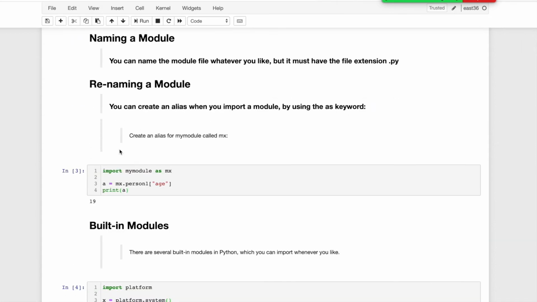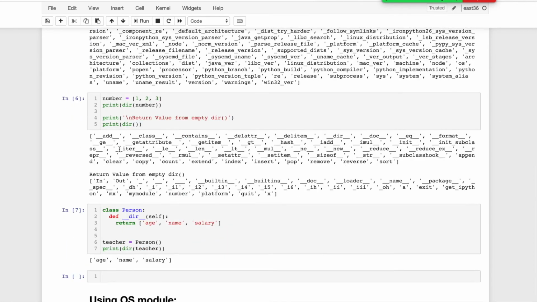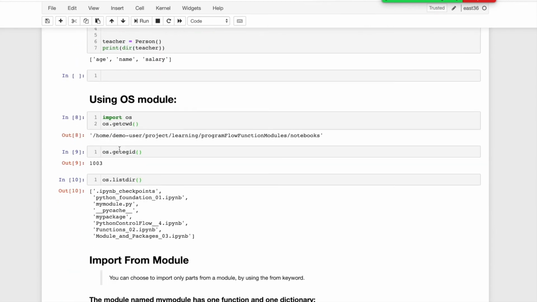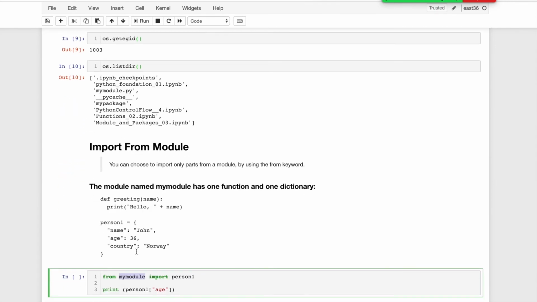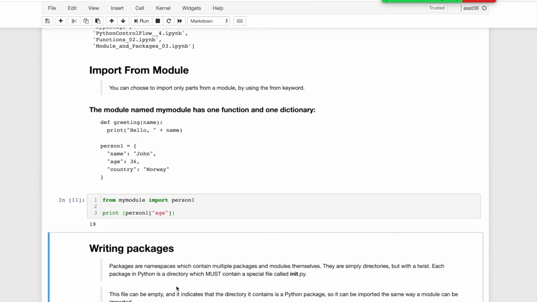But if we use from my module and directly import person1, then we can get the result. So it's another way to import from a module, and that is the usability of from.